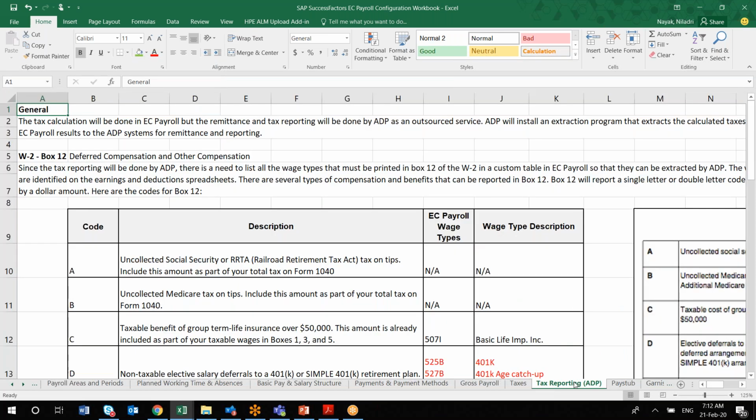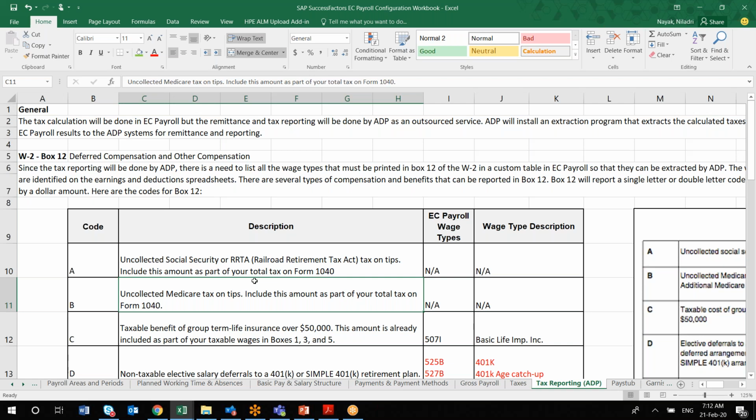The next piece is related to tax reporting for ADP. This is actually not required if you are not using ADP. If you are not using ADP, just remove it. Otherwise, if you are using ADP, you have to discuss with your ADP consultant. The client must have some ADP person or point of contact.